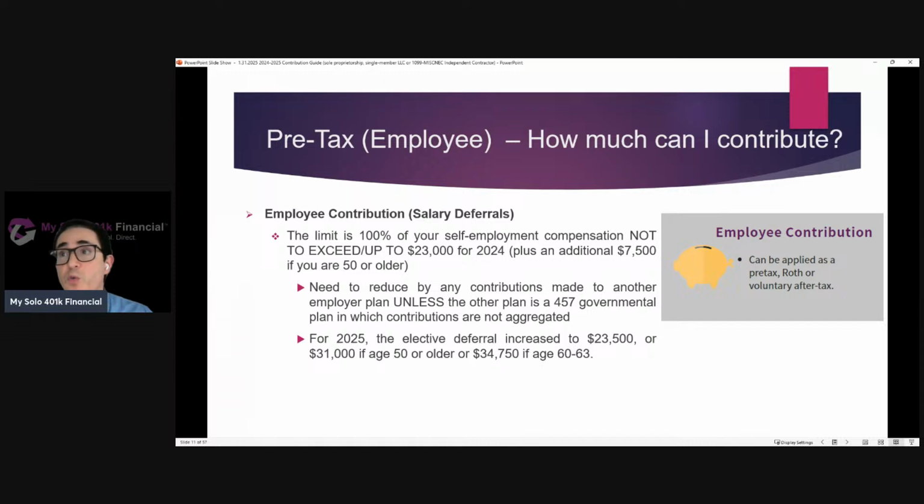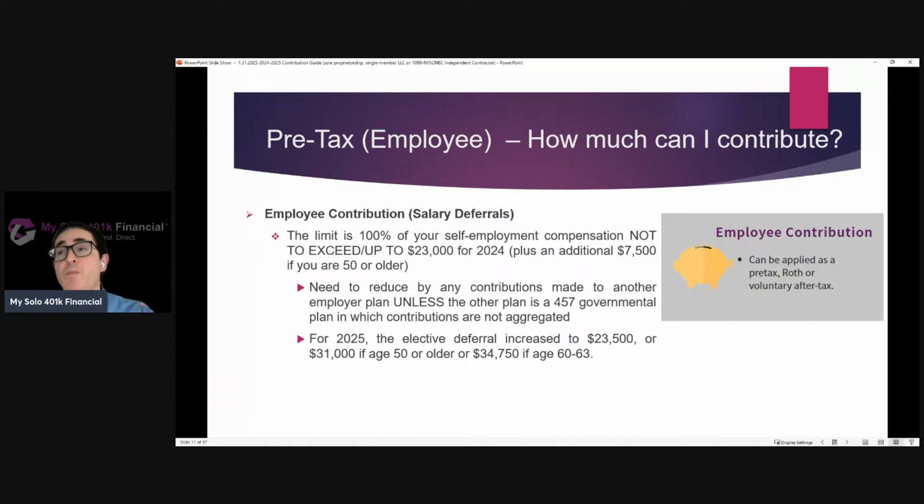Now for 2025, the employee contribution limit increased to $23,500. Again, $7,500 more if you're age 50 or older, for a total of $31,000, or the super catch-up contribution kicks in for 2025, taking you all the way up to $34,750, because it's $23,500 plus the additional $11,250.